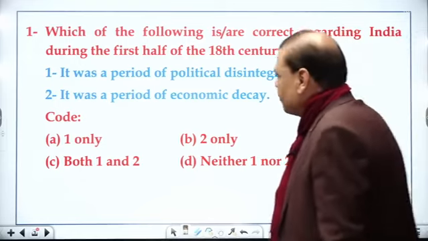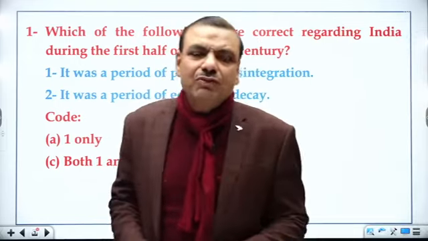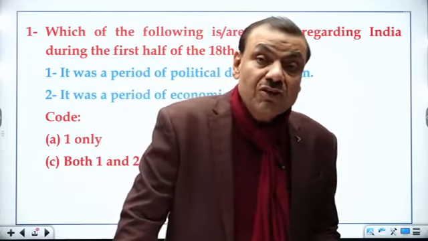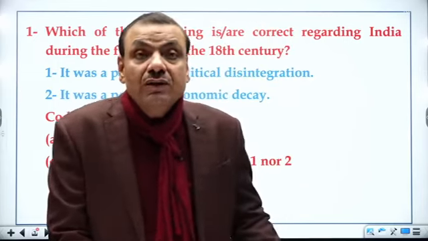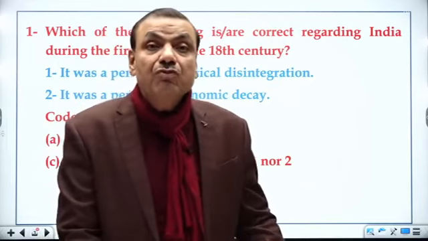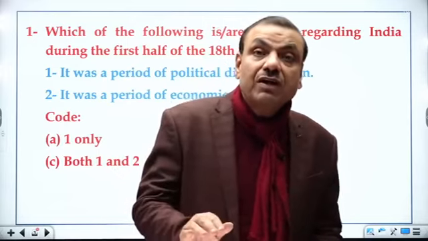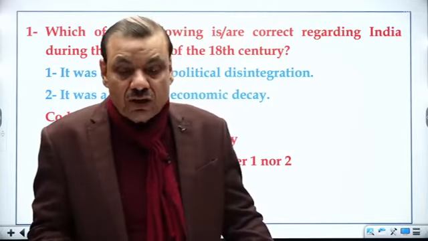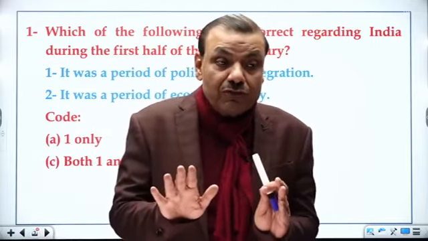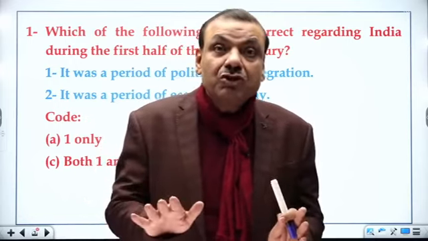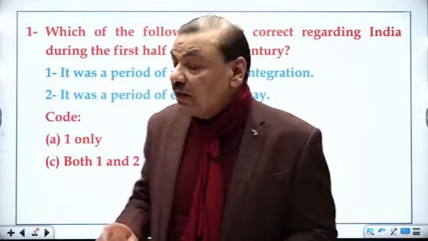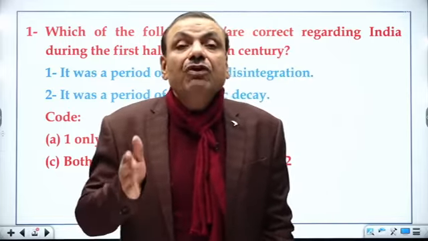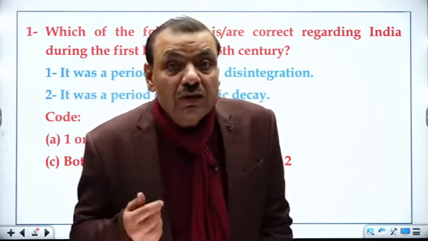Maximum C. My students, here I am going to differ with you slightly. So far as political fragmentation is concerned, the statement is undoubtedly correct, because this period is marked by political fragmentation and the multi-state system was the common feature. So I am not going to question statement 1. But as for statement 2, this period is marked by the advent of bullion, which means precious metal, in India.